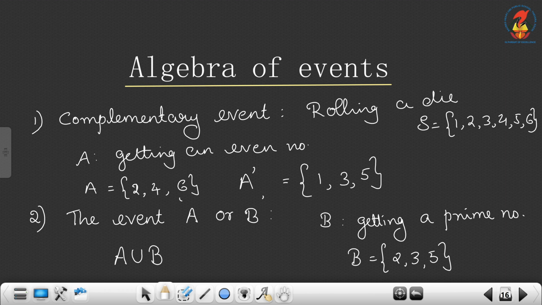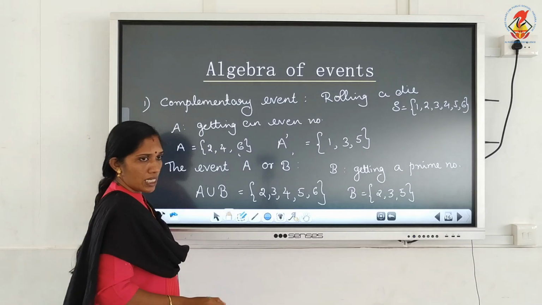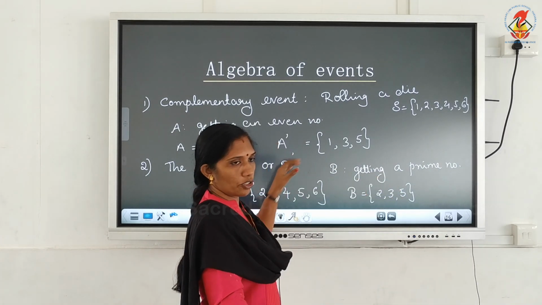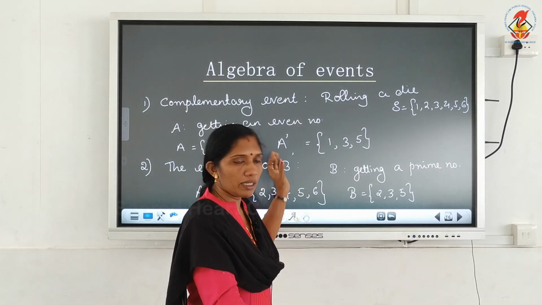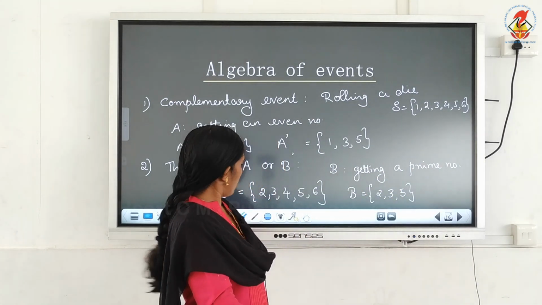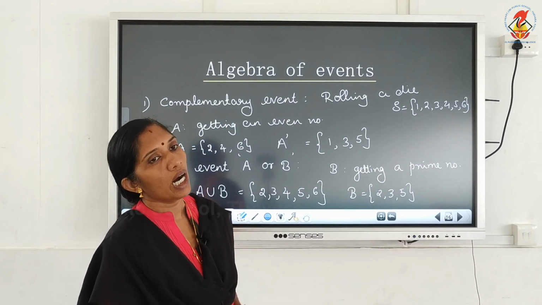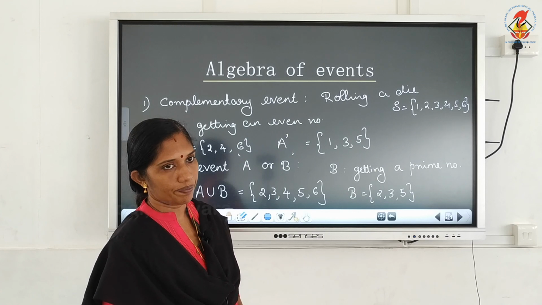Then what is A or B, or A union B? A union B is equal to the set 2, 3, 4, 5, 6. What is A union B? You have to write all elements which are in A, and all elements which are in B as well. So A union B means the set of all x such that x belongs to either A or B.